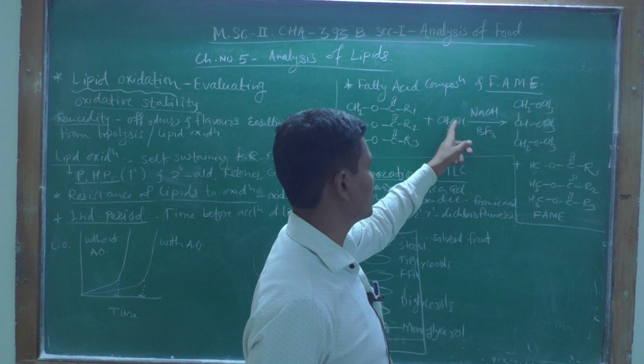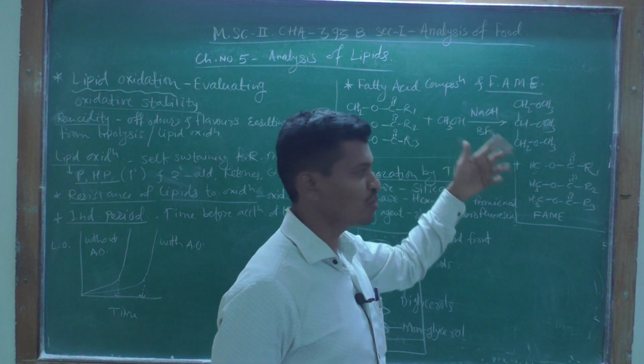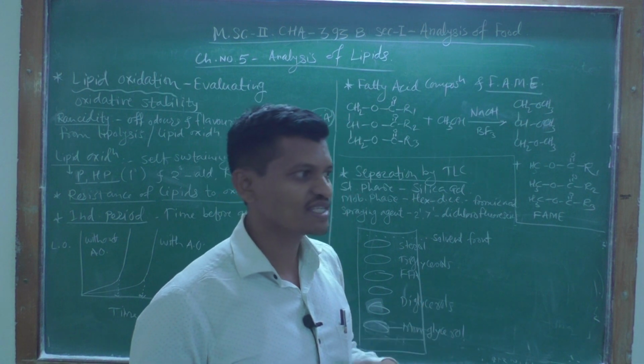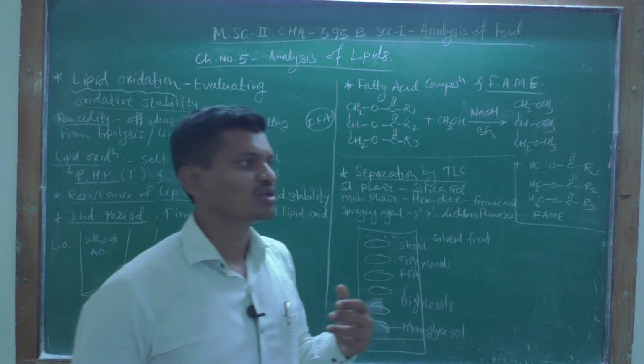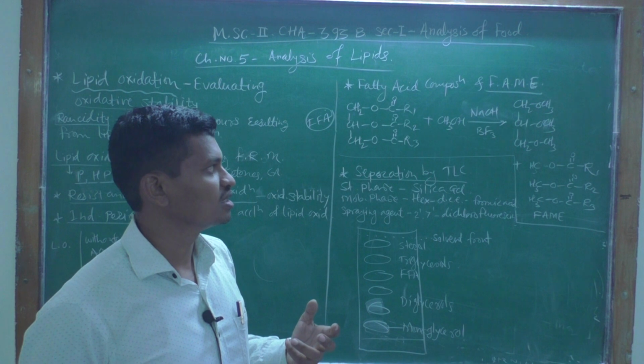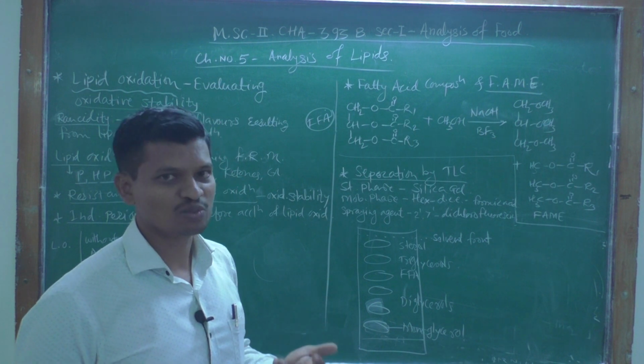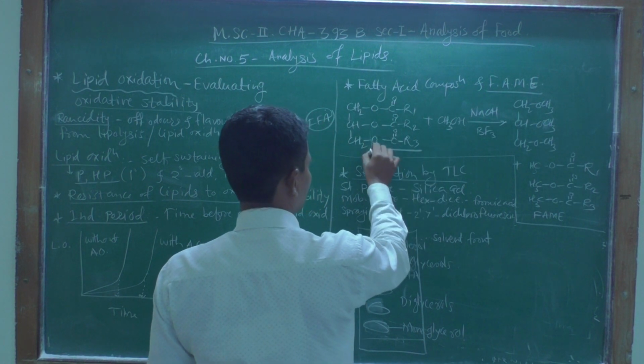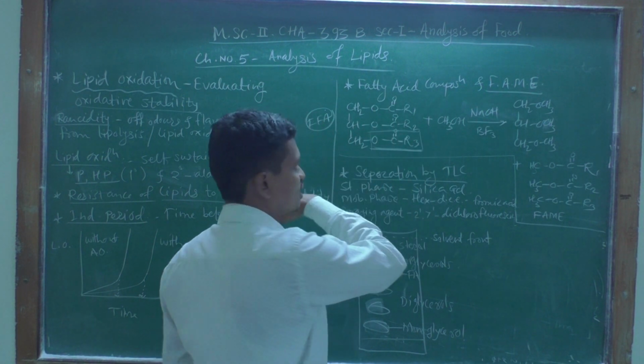Sodium methoxide, NaOMe, NaOCH3 will be formed, and this NaOCH3 molecule is capable of forming a trans-esterification product.